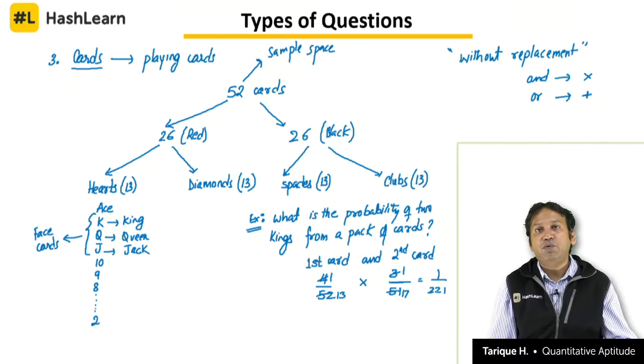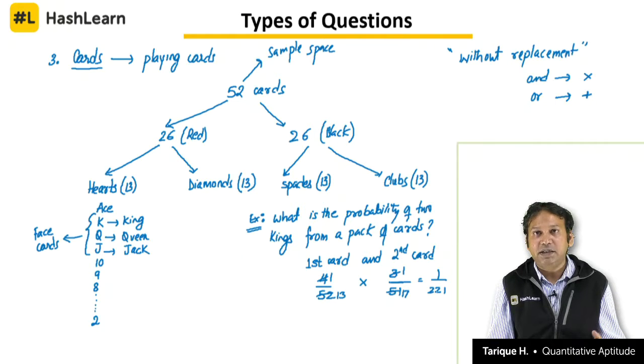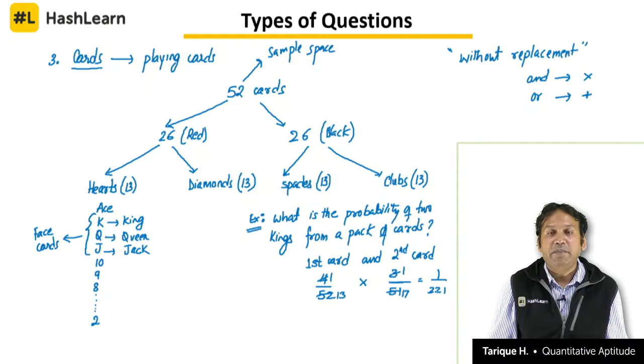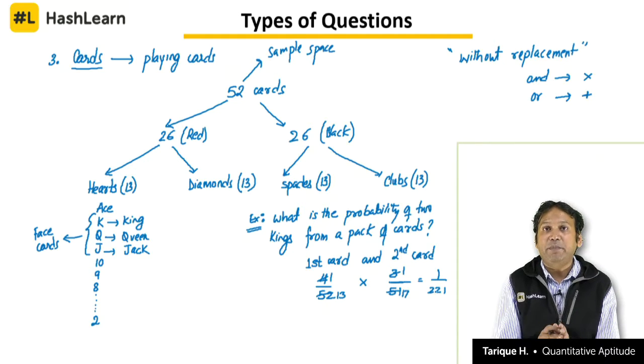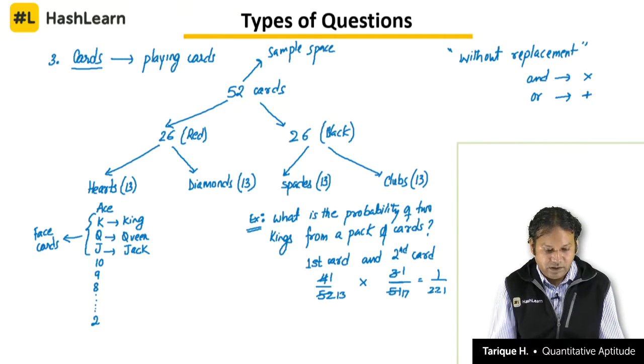That means, if you try 221 times taking out 2 cards from a pack of cards, then it will be possible that once you will get a pair of kings, okay. That is what we mean by this probability. So, this is the third type of question, a very common and popular type of questions that come in competitive exams such as banking, questions on playing cards.